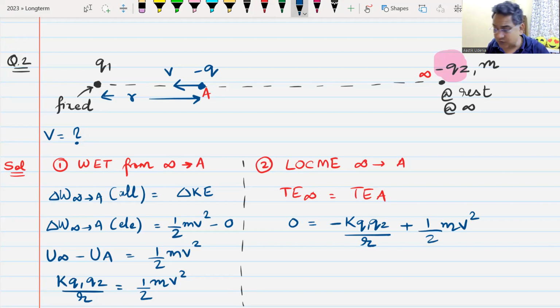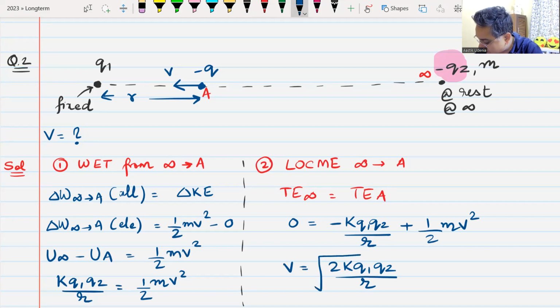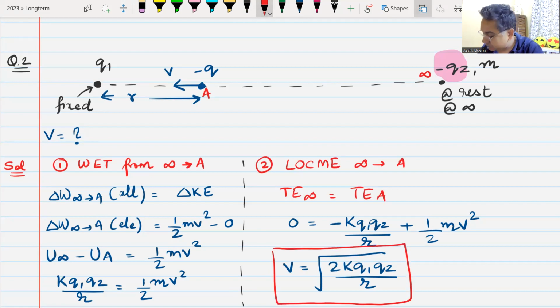Whether you do it in this way or you do it in this way, you will end up with v. V will be equal to the square root of 2 k q1 q2 by r, and that is the answer that I was looking for. I missed one m.